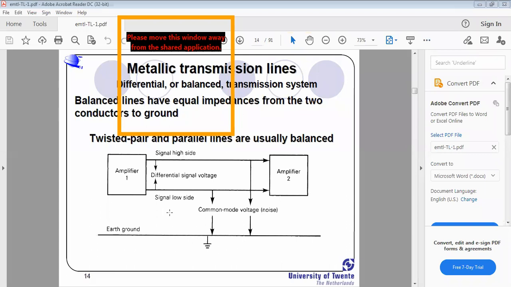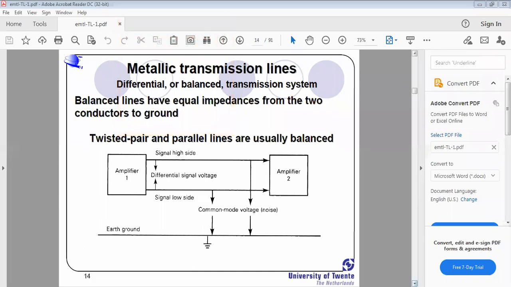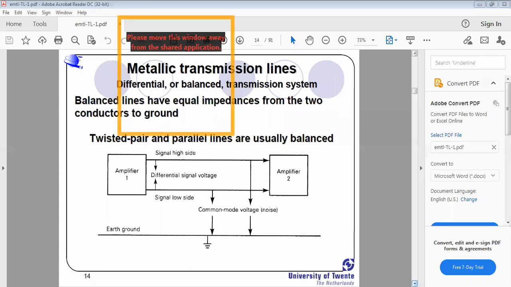When we consider a two-wire parallel transmission line or a twisted pair, which have equal impedances with respect to the reference, then it is said to be a balanced transmission line. In that case, when we subtract 2 minus 1, we always get 1. Suppose it is unbalanced: 2 minus 1 should give us 1, but the output is either greater than 1 or less than 1. That is the unbalanced condition.